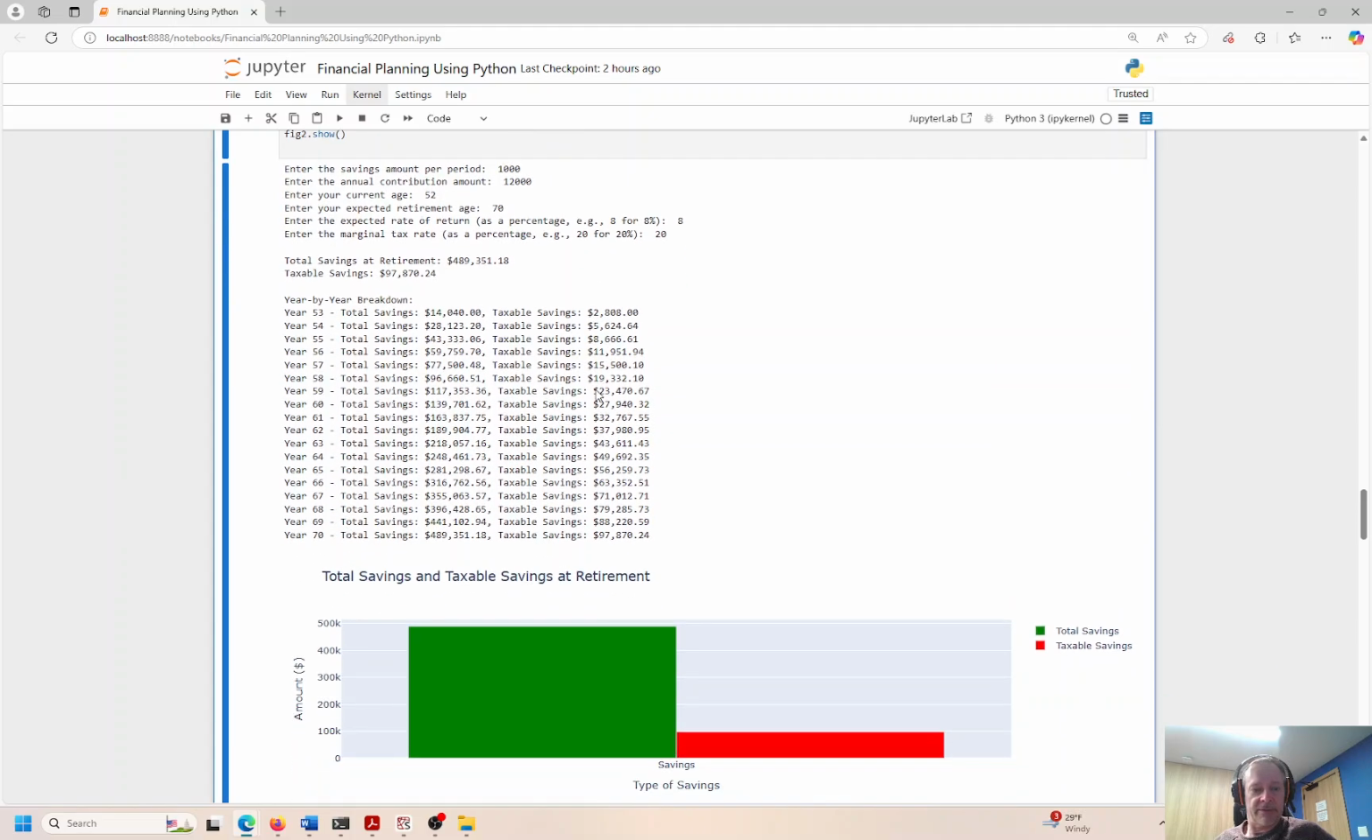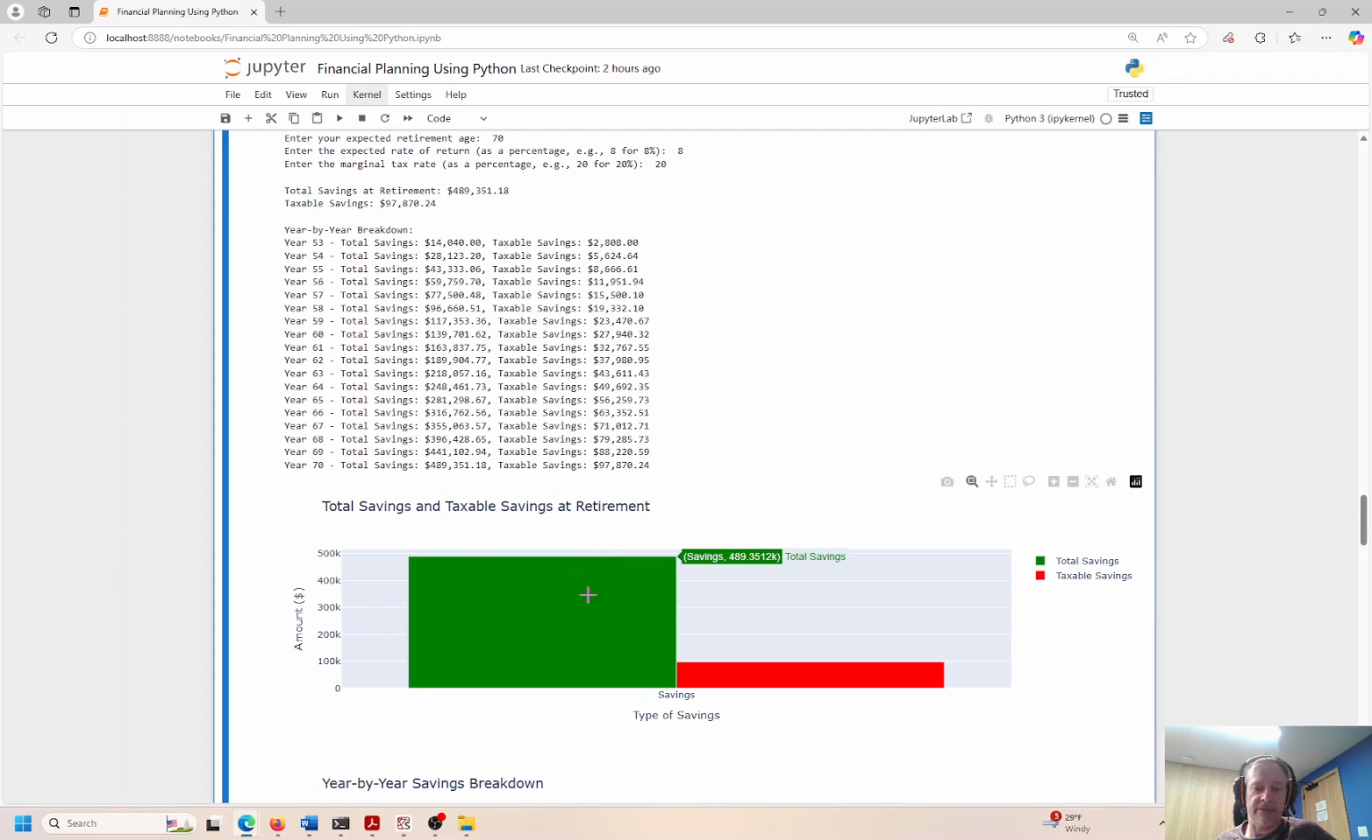And here's the breakdown. So we have total savings. You can see that's accumulating right here year over year for 18 years, 489,000, not bad. Almost a half a million. Taxable savings, because this isn't a tax deferred vehicle, either an IRA or a 401k, they both offer tax deferred benefits. Your taxable savings is almost 100K. So we've saved 489. If I put the mouse over the bubble, there's that. And this is 97,870. And that's what you see there.